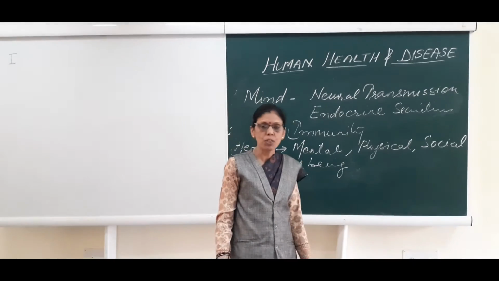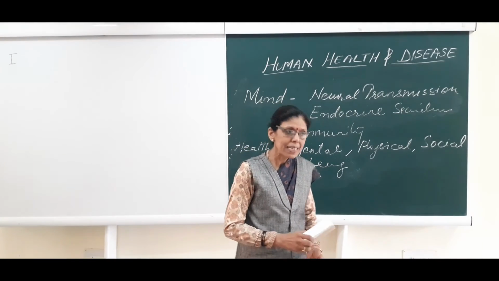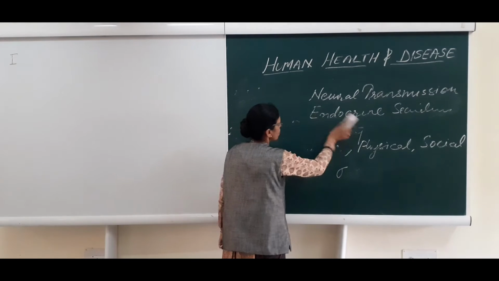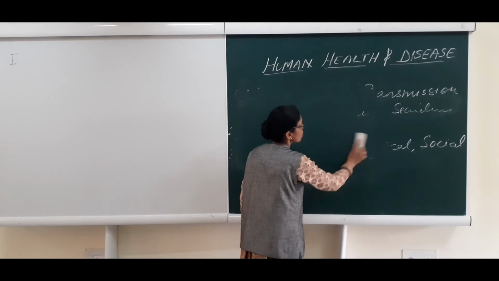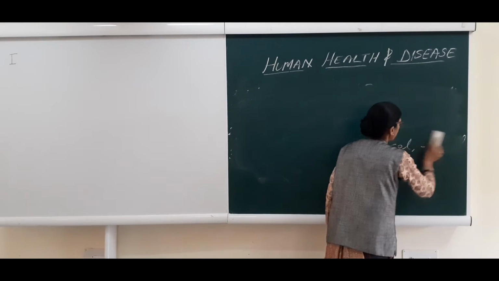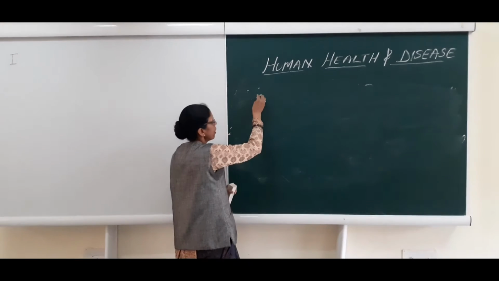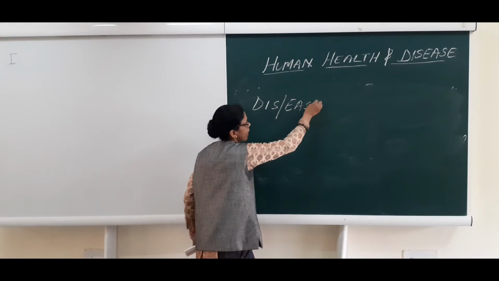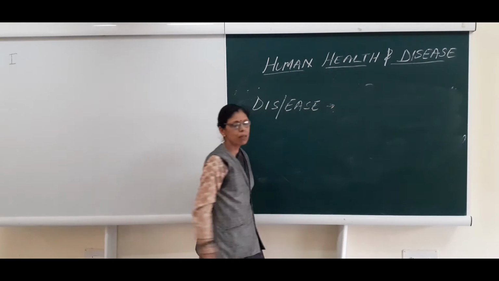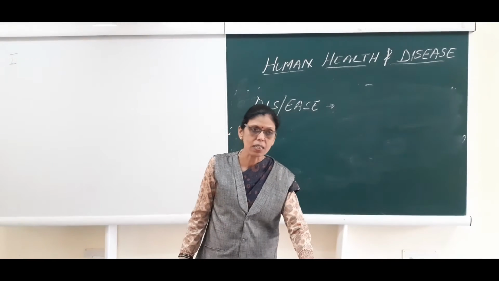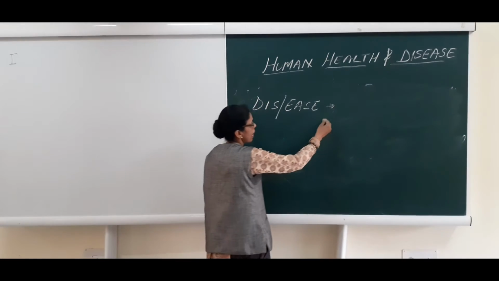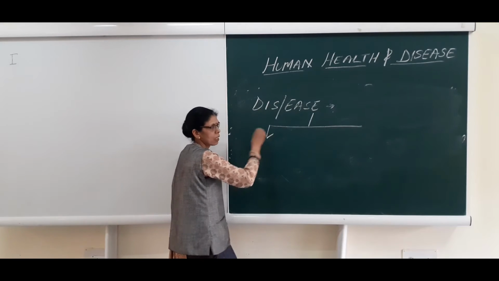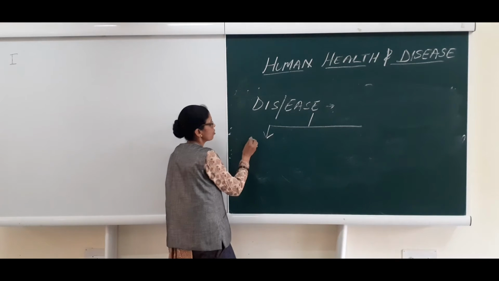Now, students, we come to our topic, disease. What is a disease? If you break this word, then you understand what disease is. Break it: dis-ease. That means when we are not in an easy mode, that is called disease. These diseases can be categorized into two types. The first type is genetic.